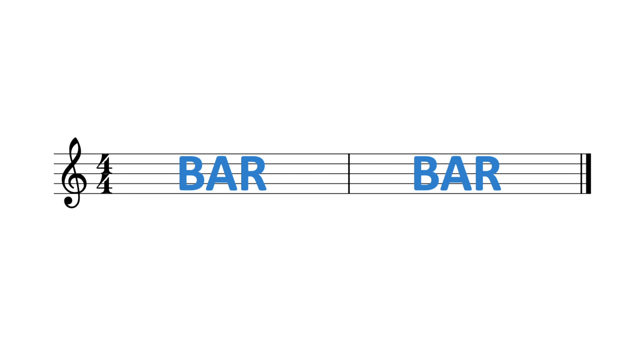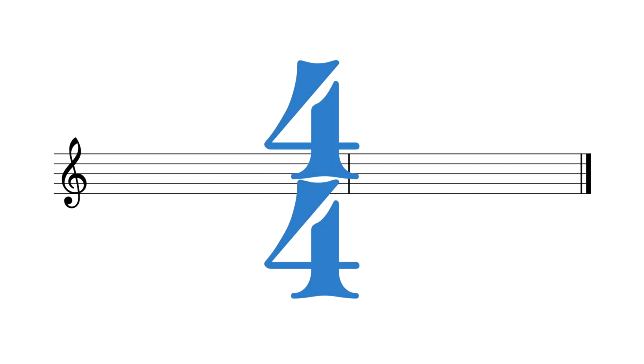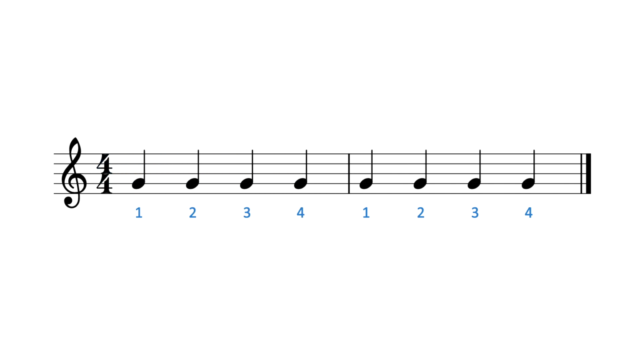Here we have 2 bars. The time signature is 4/4. 4/4 means that there are 4 beats in every bar, and a quarter note is worth 1 beat. That is, we can fit 4 quarter notes into every bar. Let's say the tempo is 60 beats or 60 quarter notes per minute. This is what it sounds like.